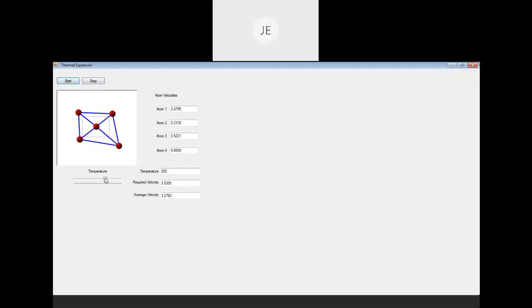And if I still increase further, up to 300 Kelvin, what is happening? You can see in the simulation, atoms are vibrating, they are moving farther away, and the average velocity has also increased to 4.7, 4.1. Okay, it seems my voice is breaking.